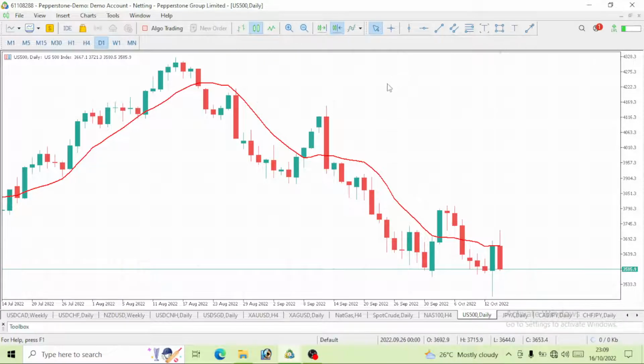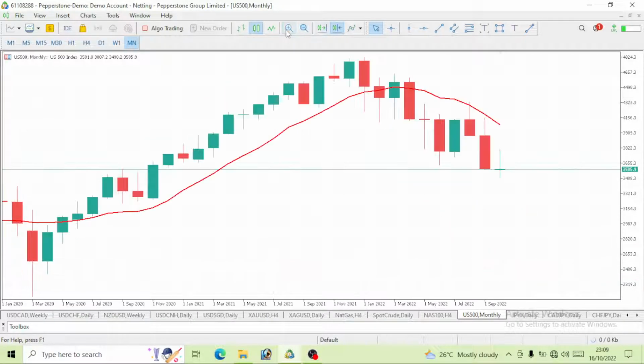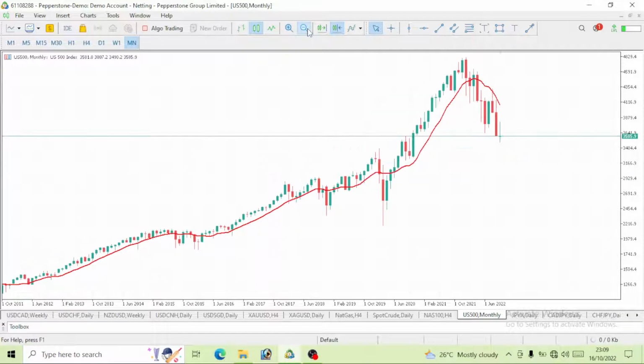Now, let's take a look at this S&P 500, where we want to see where this price will be moving for this week, right? To be able to predict this movement itself, to be able to have a full knowledge of what this movement is and where we'll be moving this week, I want us to actually start from the monthly time frame. We have to start from the monthly time frame. We will zoom it out.